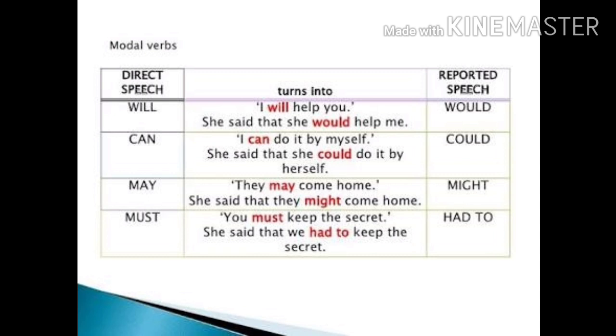You can use the same in indirect speech also. But if it is will, it should be changed into would. If it is can, it should be changed into could. If it is shall, it should be changed into should. If it is must, it should be changed into had to. Likewise, may also changes into might. Don't forget all these things, children.